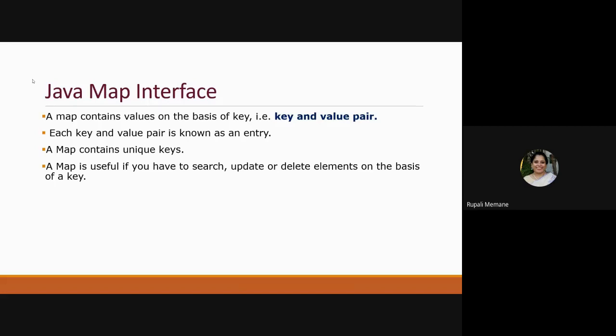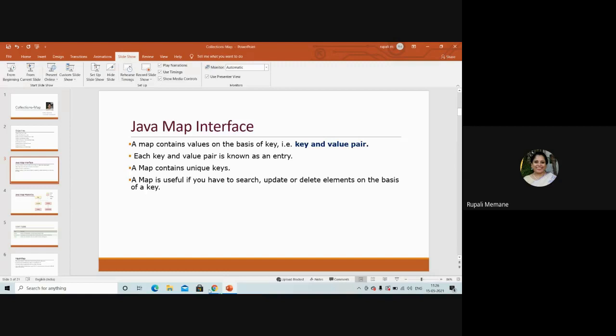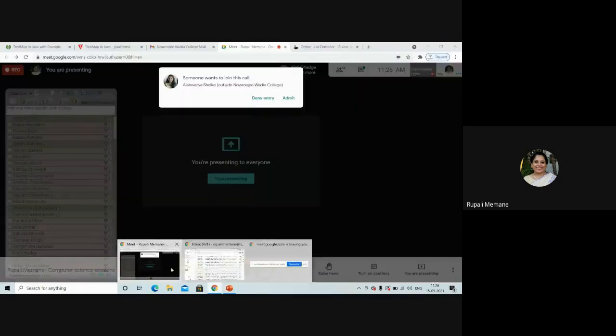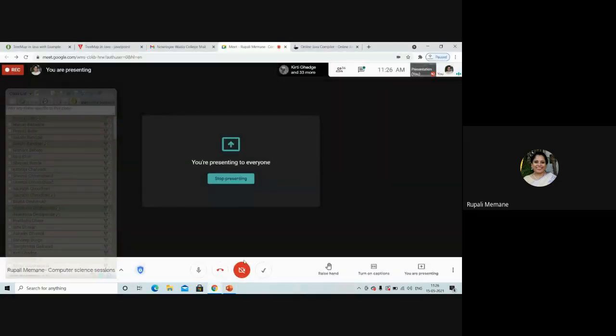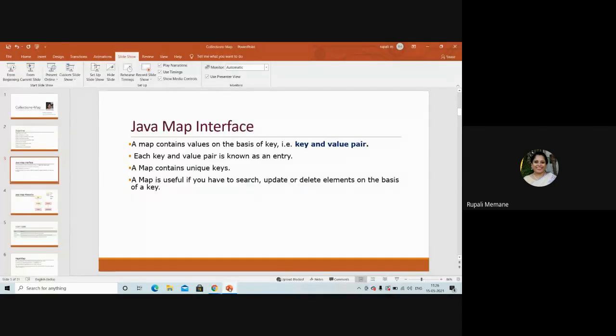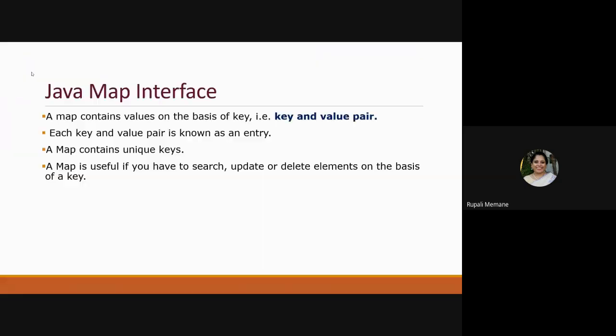Index numbers can be changed with respect to the element. But when we are trying to store the map interface, in the map interface, when you try to store anything, it will always be associated with a key and a value pair. In PHP, you have seen the types of array: one is the simple index array and one is the map, the key value pair. So here in the map interface, all the elements will be stored with a key and value pair.